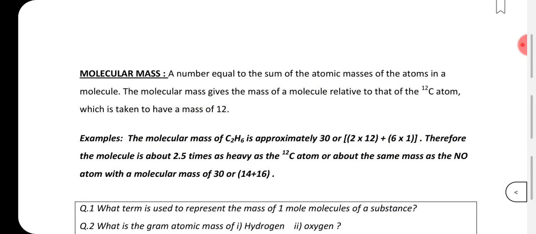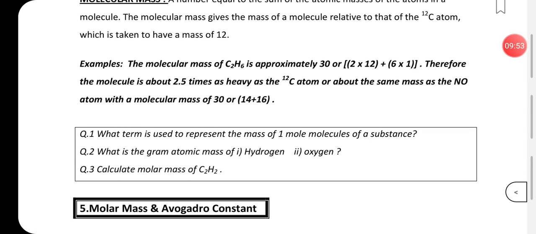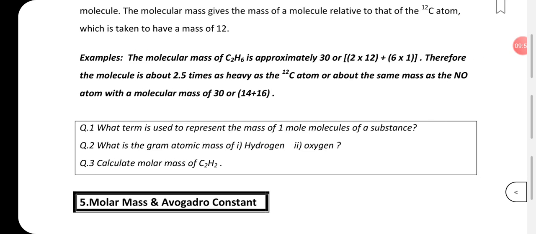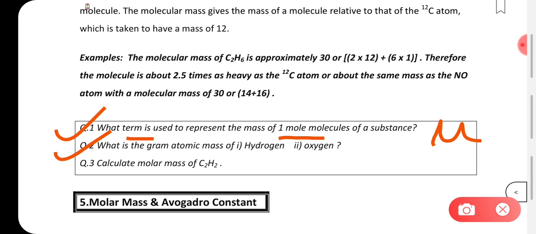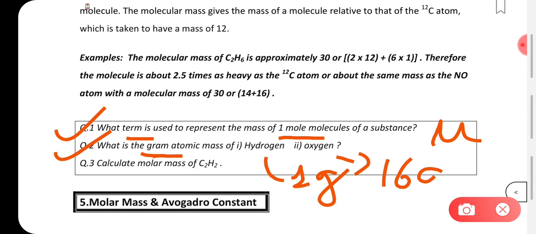Okay, so here are some questions which you can try to answer. Let's see the first one. What term is used to represent mass of 1 mole of a substance? So which term are we using? We are using atomic mass unit, which we represent by the letter U. What is the gram atomic mass of hydrogen? Gram atomic mass, they are asking you in gram. So gram atomic mass for hydrogen will be 1 gram, and for oxygen it will be 16 grams.